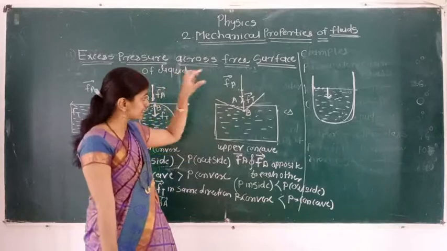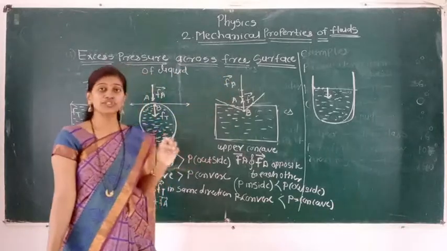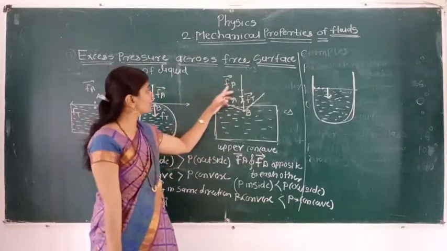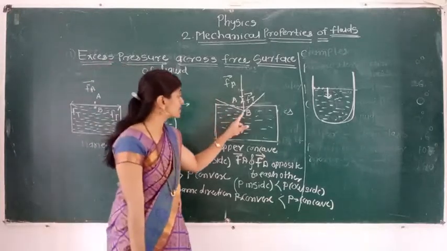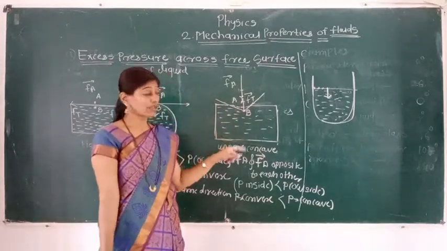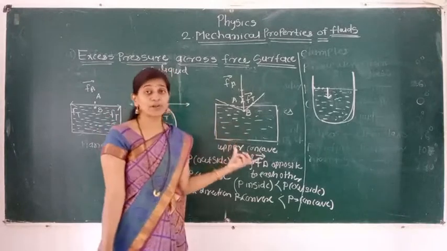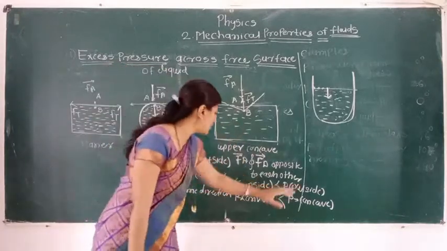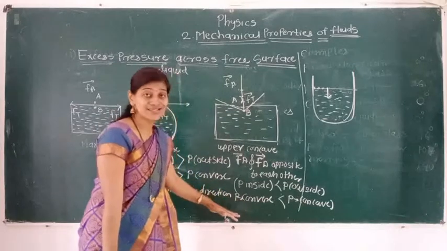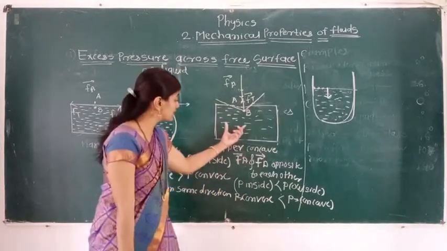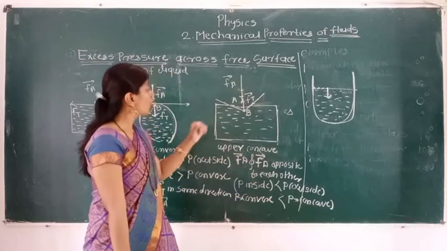So in this case, those two forces are opposite to each other. But here, Fa is responsible for the less pressure at point B. Okay, so inside the liquid, the pressure is less compared to the outside. So inside shape is convex shape, pressure is greater in concave shape compared to the pressure in convex shape.